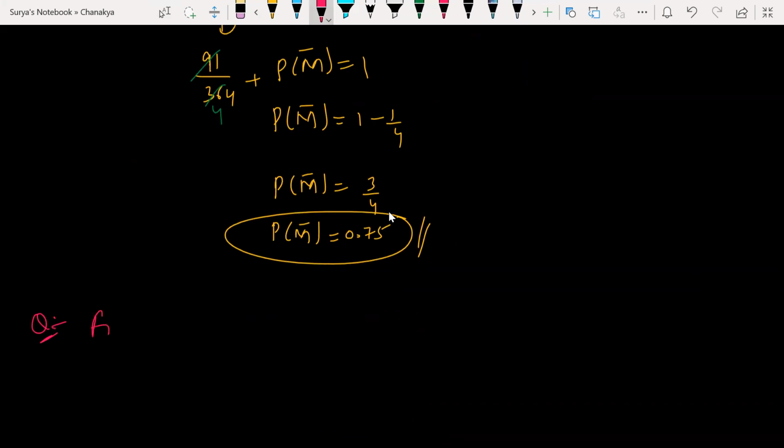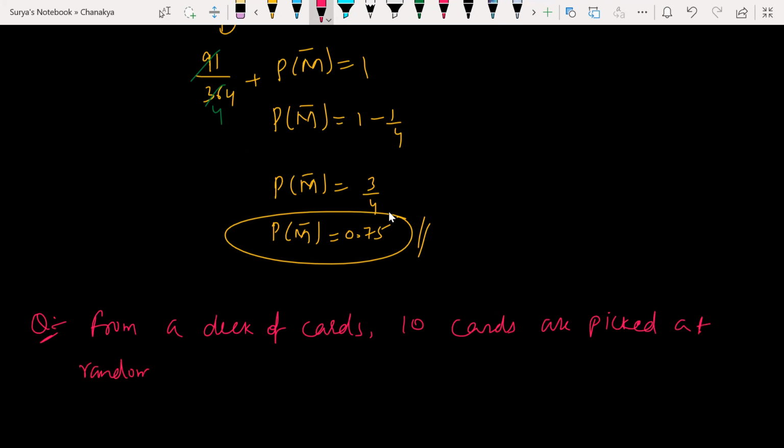Look at this. From a deck of cards, 10 cards are picked at random and shuffled.